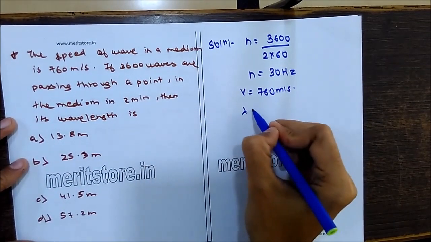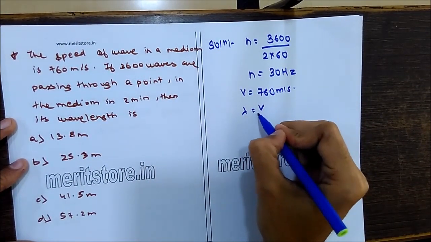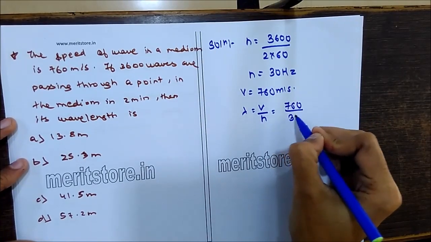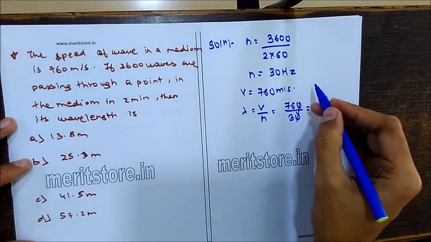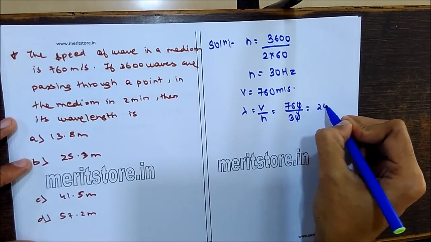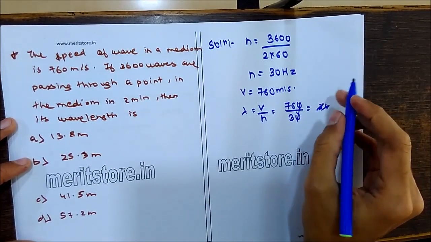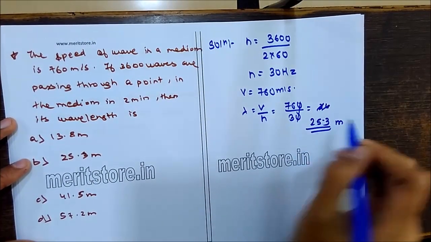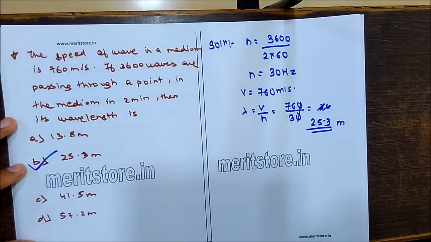We need to find the wavelength, lambda, which is equal to V upon frequency, that is 760 upon 30. Okay, wait, that will give you the value 25.3 meters. So option B is the correct option.